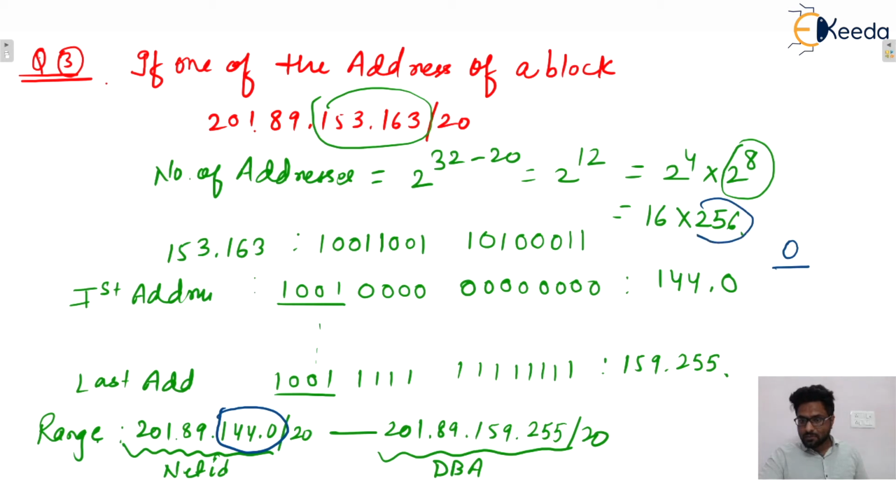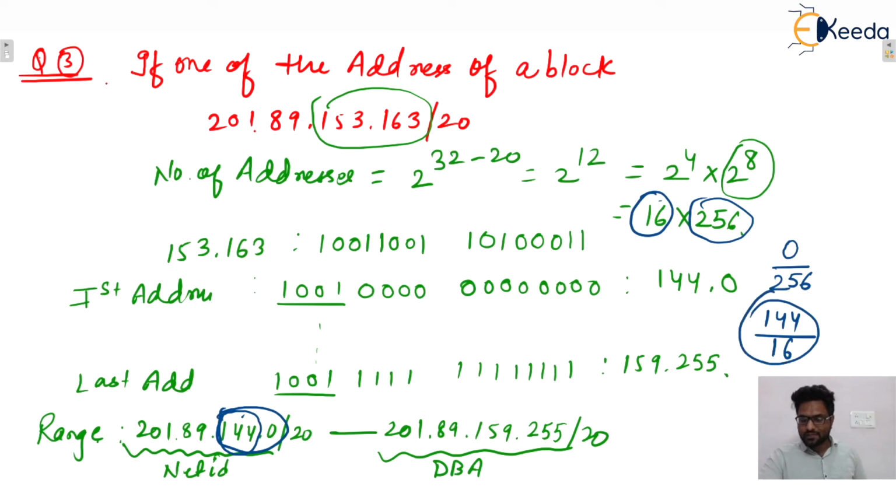That is divisible by 256. 0 is divisible by every other number except 0, isn't it? Okay. So 0 is divisible by 256. No problem. 0 is divisible by any number other than 0, isn't it? Next one, the second one is 144. This 144 is divisible by this 16, isn't it?